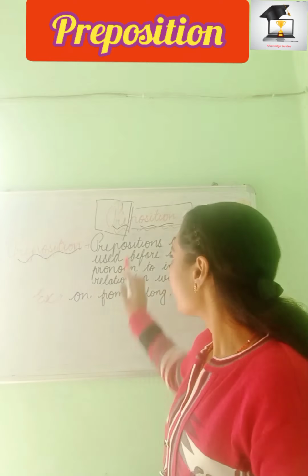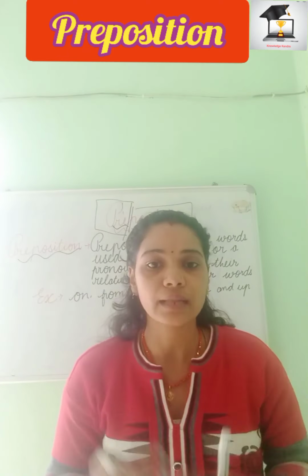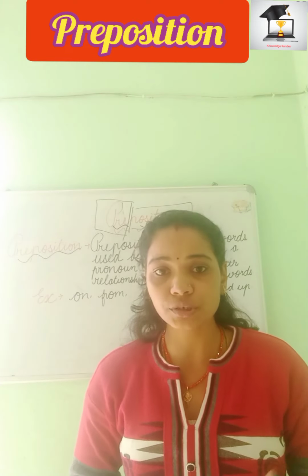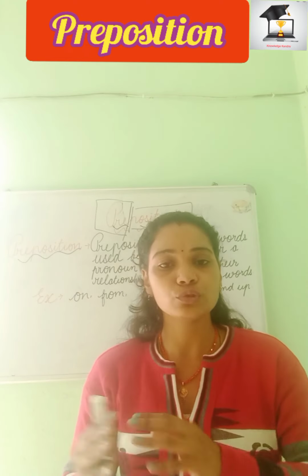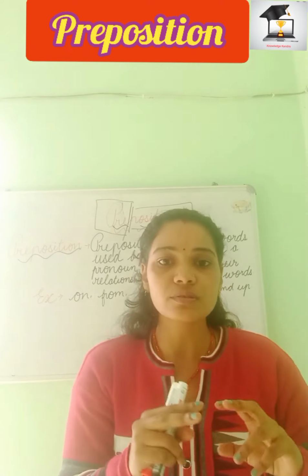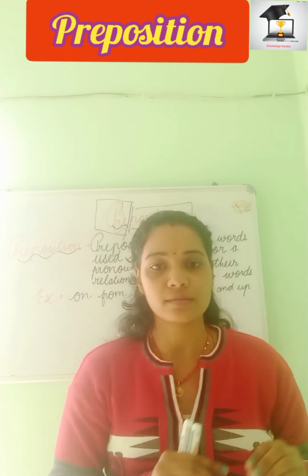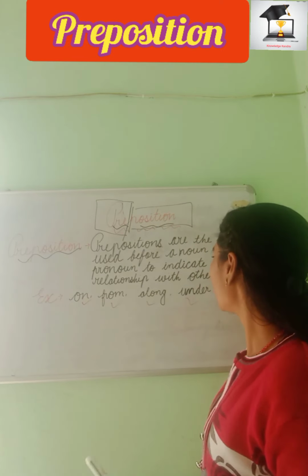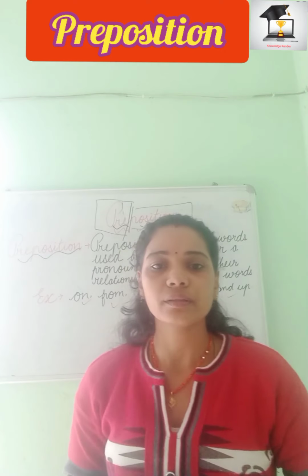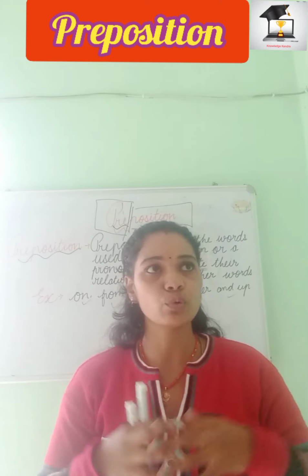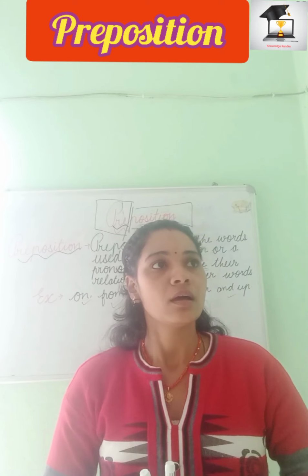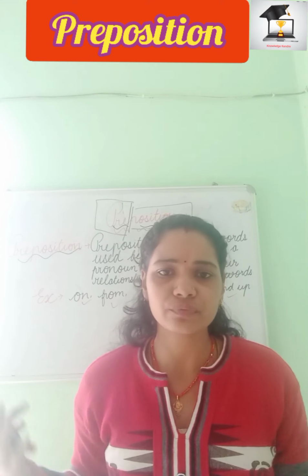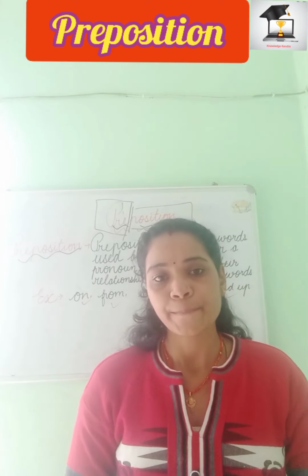Yes, prepositions are the words used before a noun or pronoun to indicate their relationship with other words. Why do we use prepositions? They are used before noun and pronoun to show their relationship with other words in the sentence. For example, I have written here on, from, along, under, and up. Only 4-5 examples, but there are more than 100, approximately 150 prepositions in English grammar, most of which we use while speaking and writing.